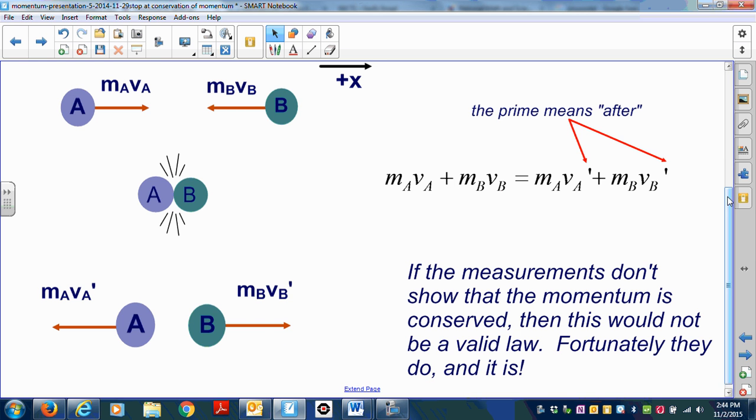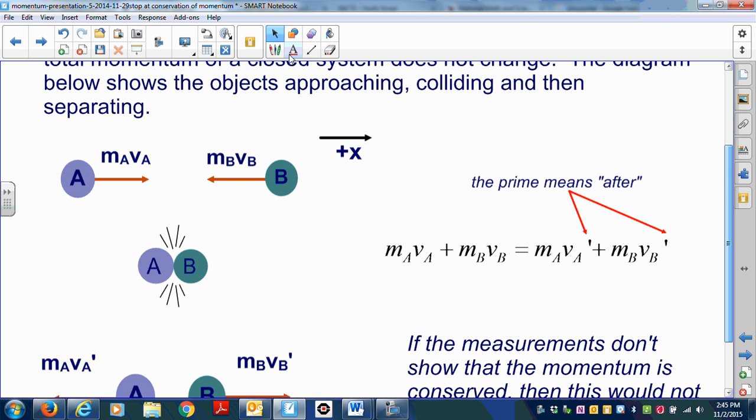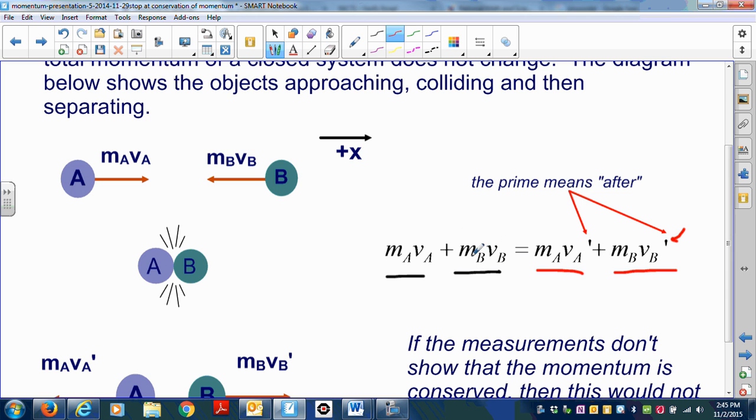When we write this equation out, we're going to write out the momentum that we start with, which is right here, and that's got to be equal to the momentum that we end with, which is right here. The prime tells us that it's after the collision. There is something missing, and I'm going to add it right now, so please add it to your lecture notes. Remember that velocity is a vector quantity, and we need to keep that in mind. I'm also going to add it to our drawings so we make sure we are using the correct notation throughout.